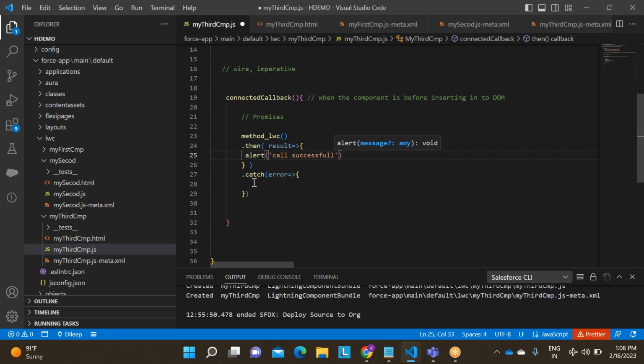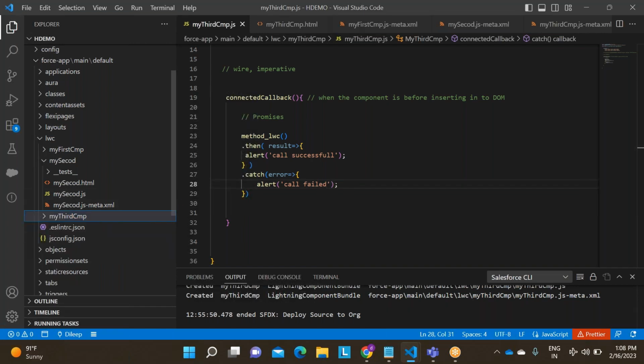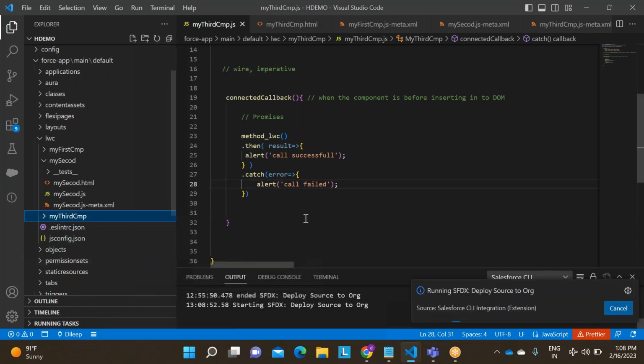Don't focus on spellings. Successful. Then we have Elect call failed. I am writing Elect call failed. Okay, Control S. See, go to the third component, deploy source to org.